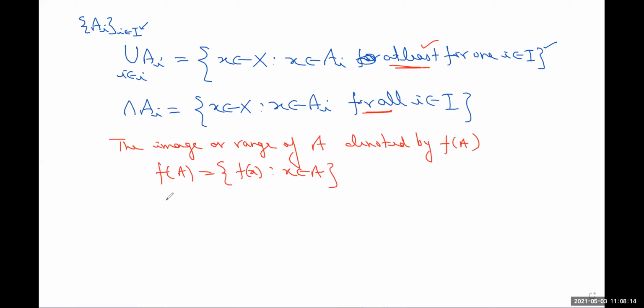Okay, and the set theoretic inverse image or the pre-image, set theoretic inverse, it is also known by the name inverse image or pre-image.